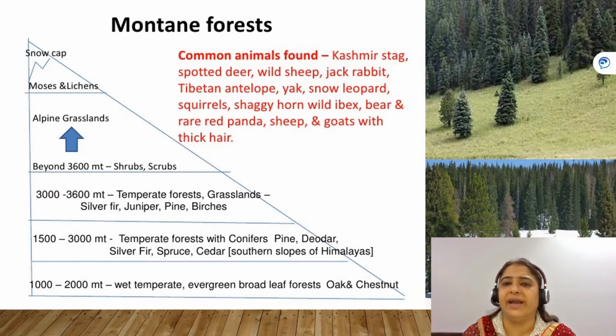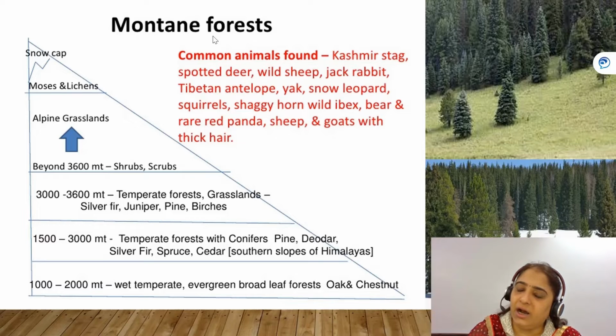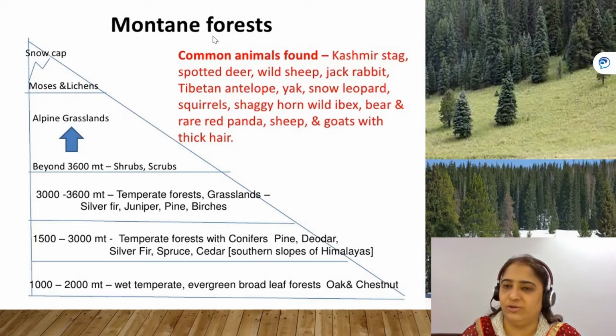The next kind of vegetation is montane forest. As you can easily relate, montane with mountains, correct? So, yes, this kind of vegetation is found in the mountainous regions. And one thing I want to tell you is that when the height from the sea level increases, the shape of the trees changes.